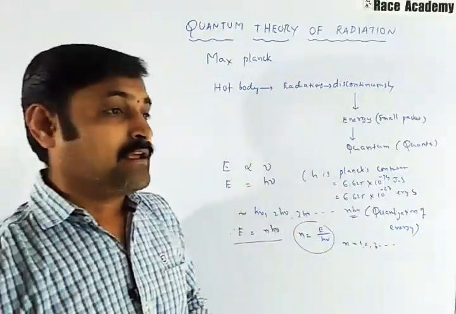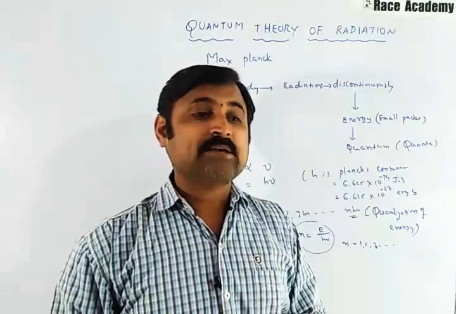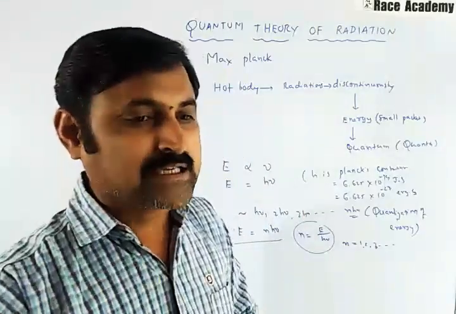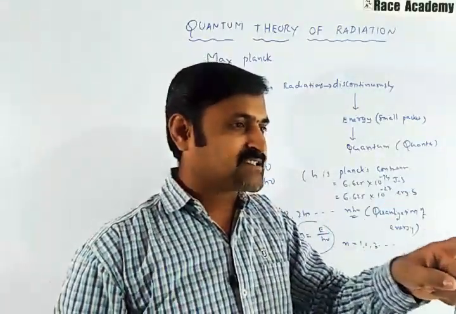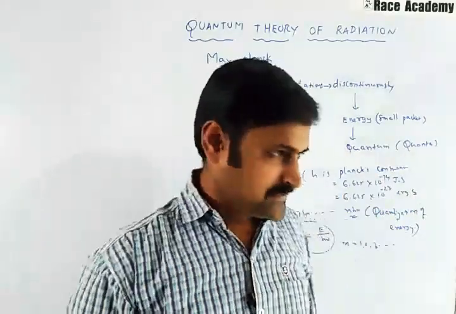Then after Planck's quantum theory, in 1905 Einstein pointed out that light can be supposed to consist of a stream of particles.